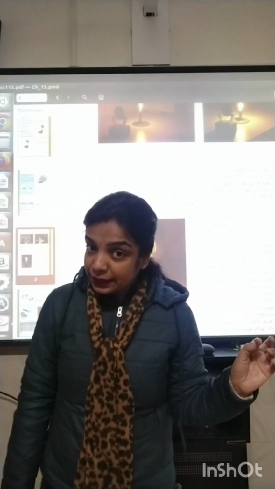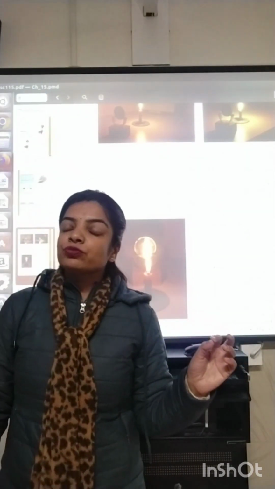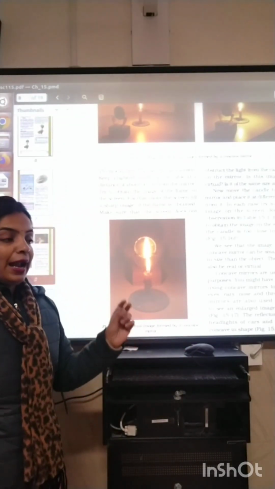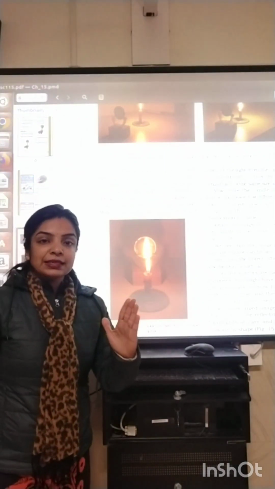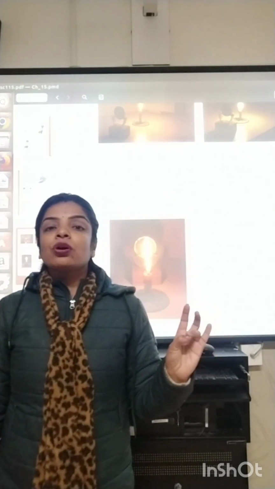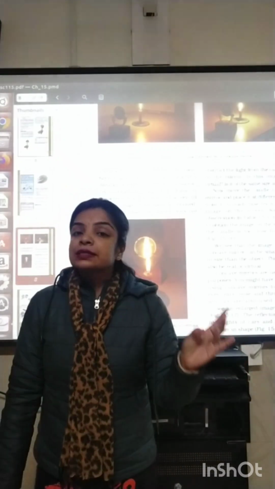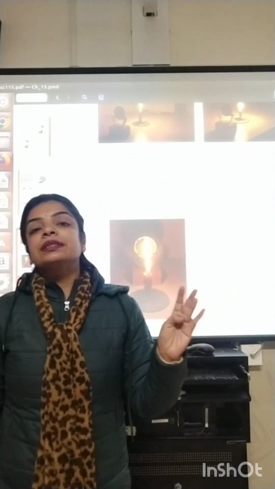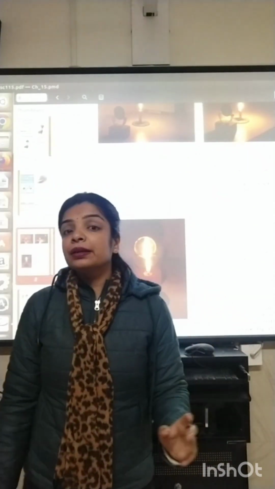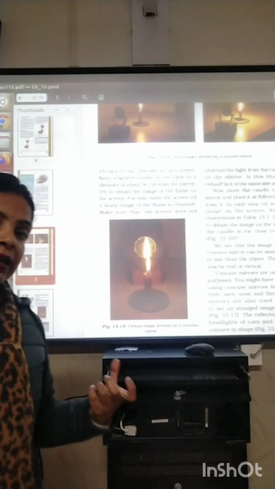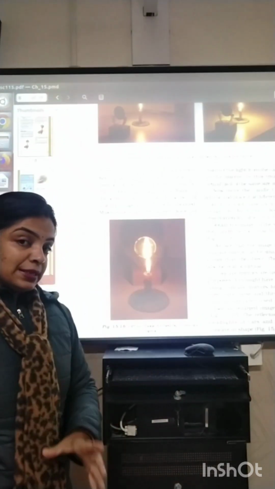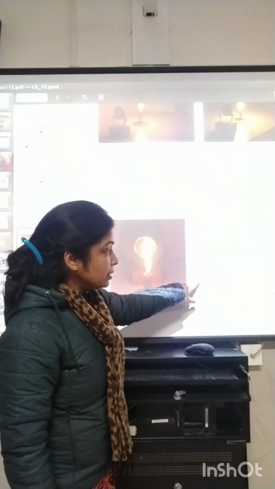In the first and second cases, when the object is at infinity and when the object is beyond C, in both cases the image was smaller than the object, and in the third, when the object was at C, the image was equal to the size of the object. So a concave mirror can form smaller, same-sized, and even in some cases larger images. So if the question comes, which spherical mirror can form both kinds of images? Concave mirror.